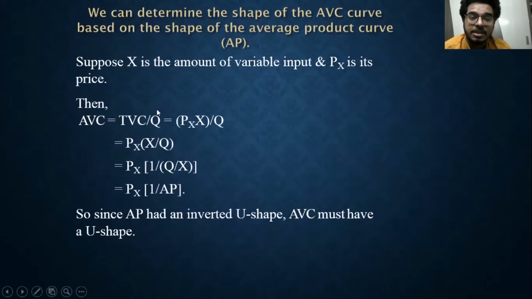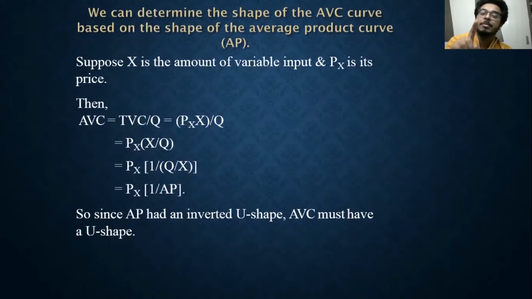And then you can see over here Px times x divided by Q. I can separate this x by Q and multiply by Px. And this x by Q is nothing but 1 by (Q by x). Now what is Q by x? Q is the total quantity. x is the number of variable inputs. Therefore, total output divided by number of inputs. What is that? Average product, or average productivity.